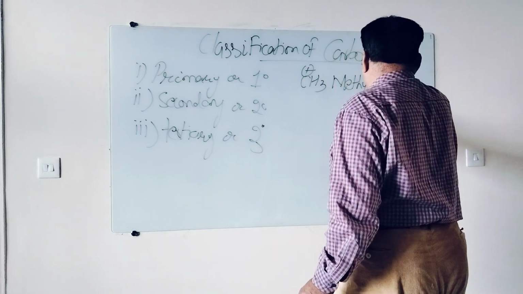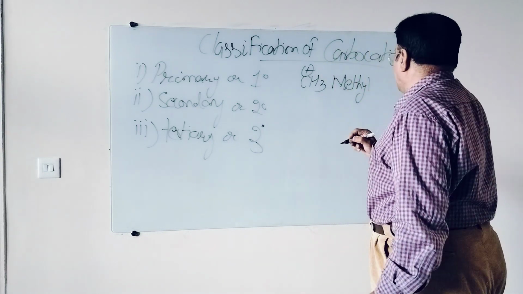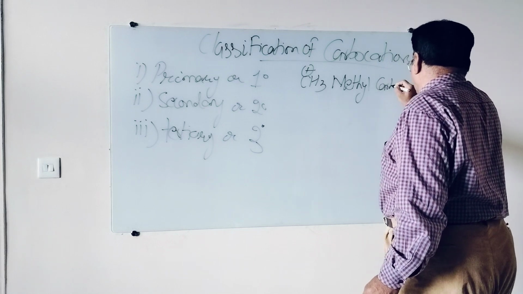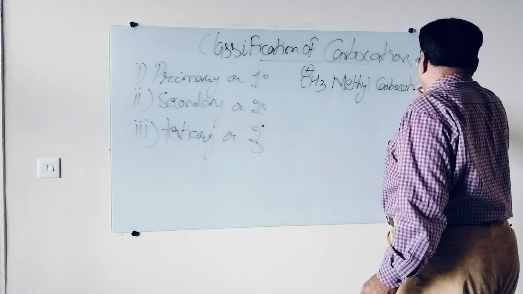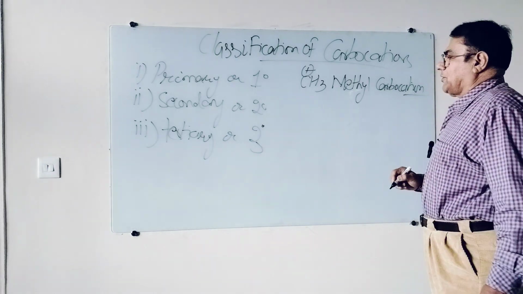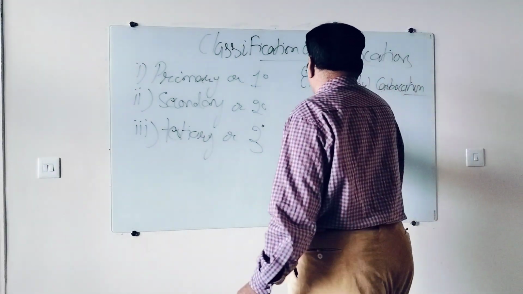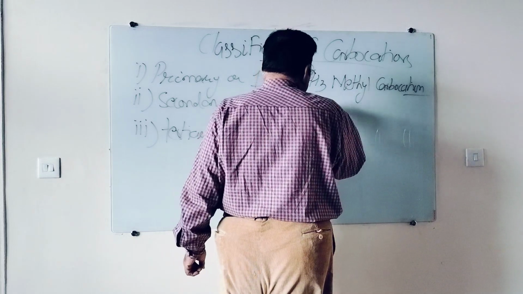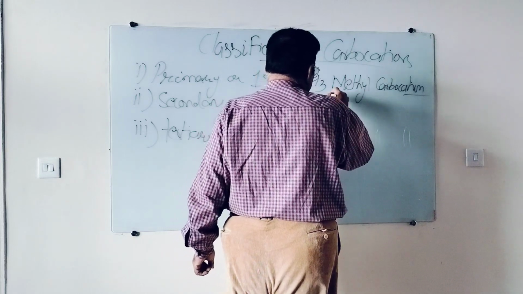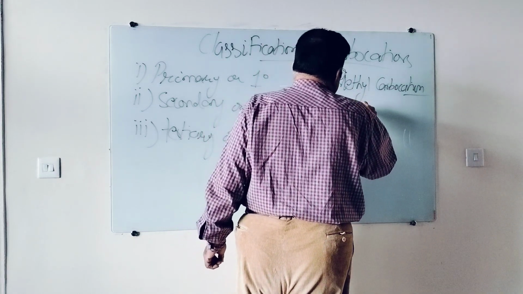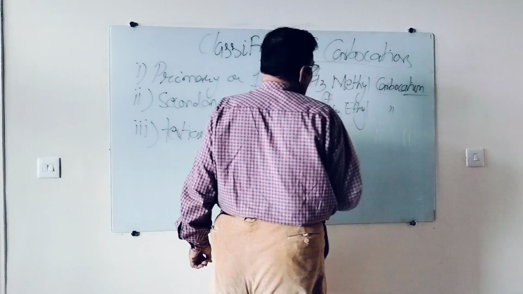Its formation never takes place practically, but theoretically, I can say this will come under the category of 1 degree carbocation because this has only 1 carbon. Then you see CH3CH2+, this is ethyl carbocation.